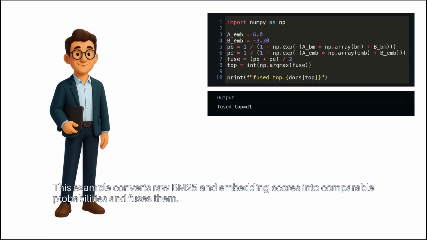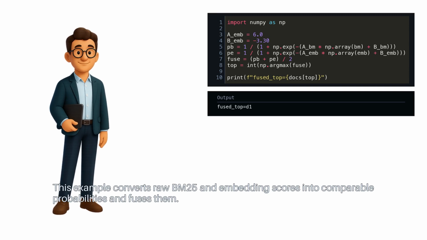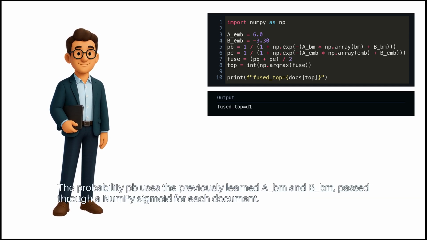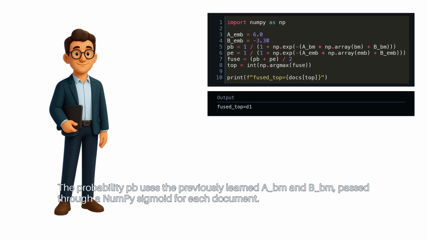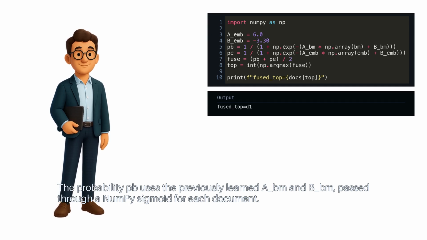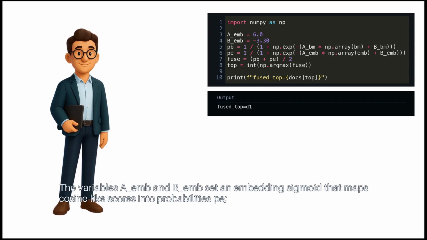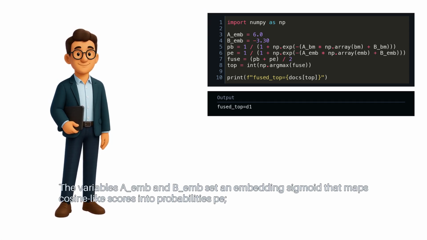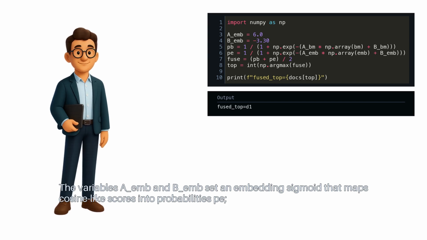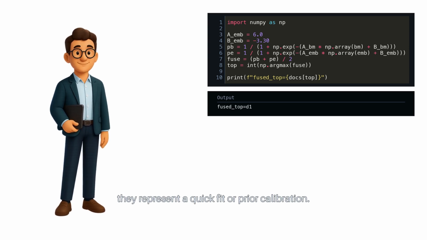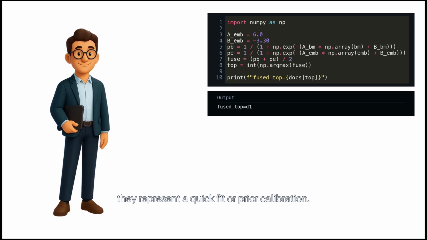This example converts raw BM25 and embedding scores into comparable probabilities and fuses them. The probability PB uses the previously learned ABM and BBM passed through a NumPy sigmoid for each document. The variables AM and BM set an embedding sigmoid that maps cosine-like scores into probabilities PE. They represent a quick fit or prior calibration.